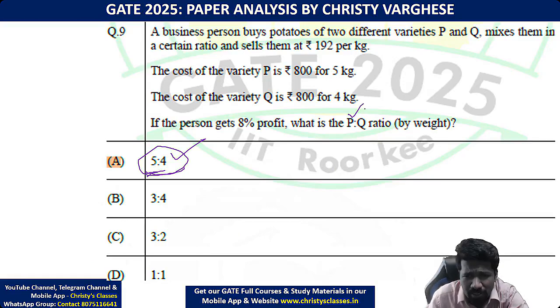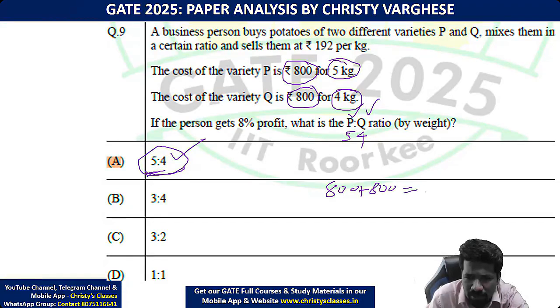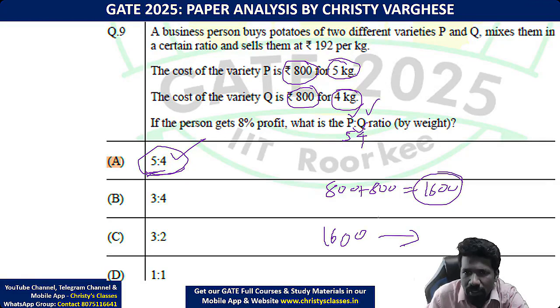5:4 means P is to Q का ratio 5:4. So P 5 kg, Q 4 kg. 5 kg P का cost 800 है, 4 kg Q का cost 800 है. So 800 plus 800, 1600 will be the total cost or cost price of P and Q together. 1600 cost price. Return कितना है?